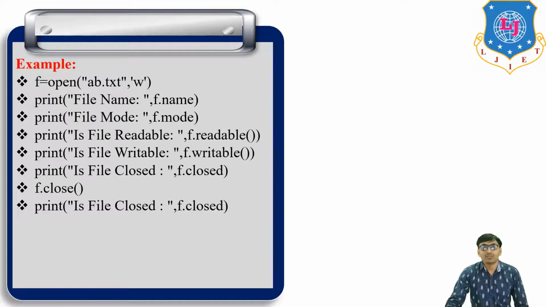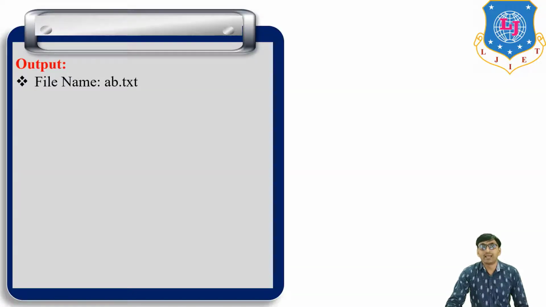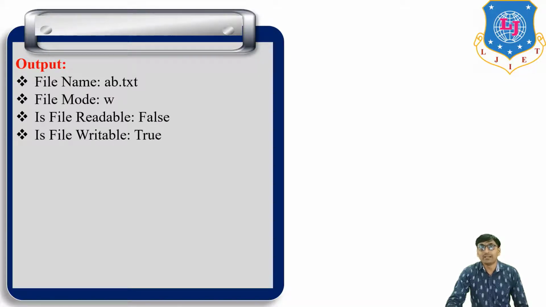Okay, so if we run this program, the output is: file name ab.txt, file mode w, is file readable false, is file writable true, is file closed false, is file closed true.